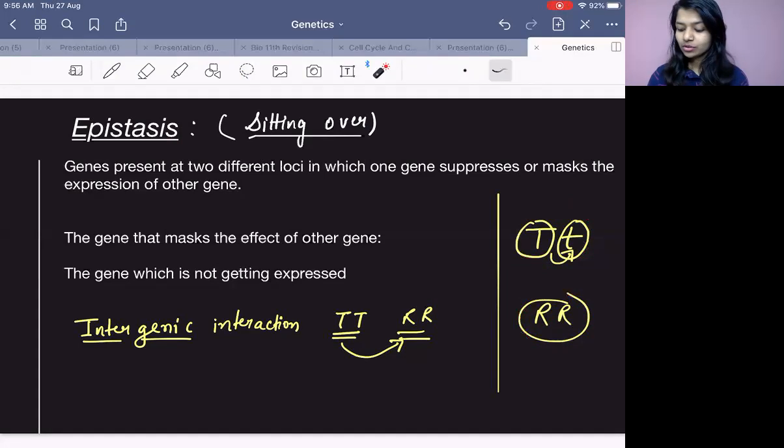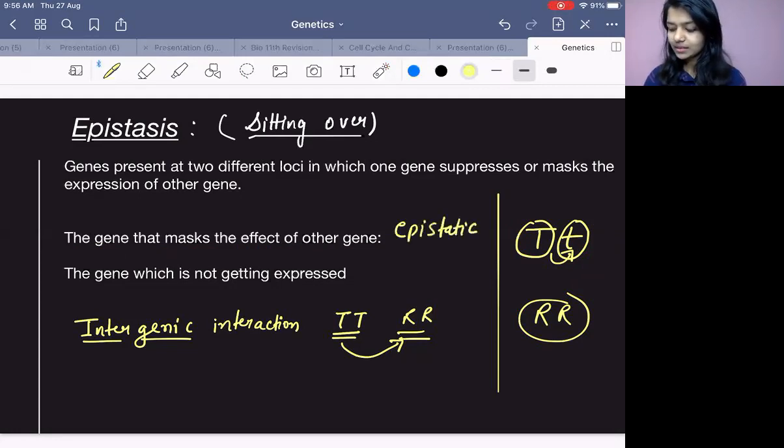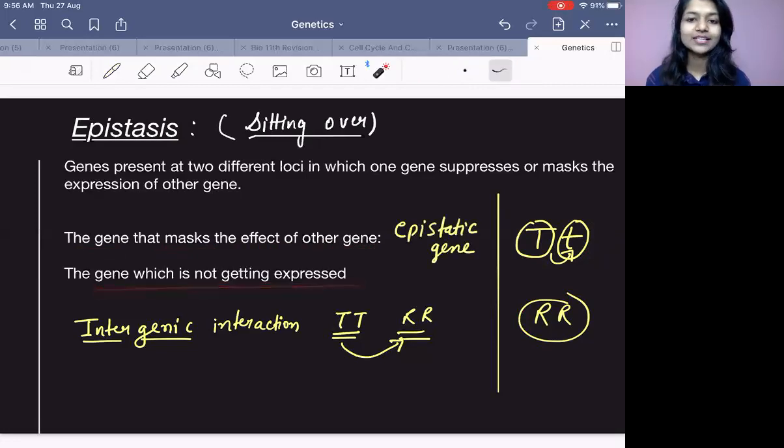So the gene that masks the effect of the other gene is called the epistatic gene. And the gene which is not able to get expressed, for example in this case, let's say capital T, capital T is getting expressed.